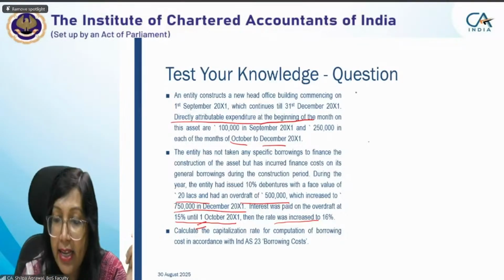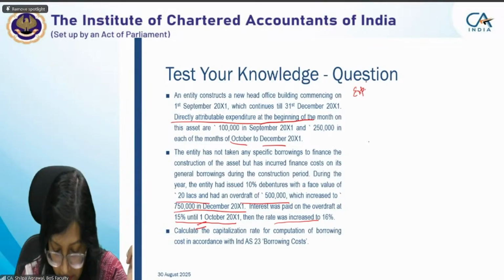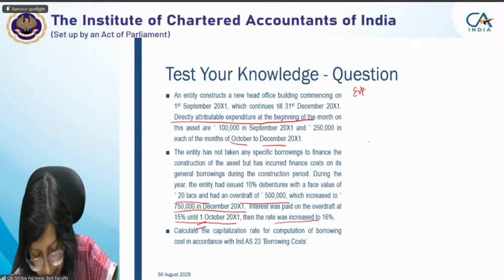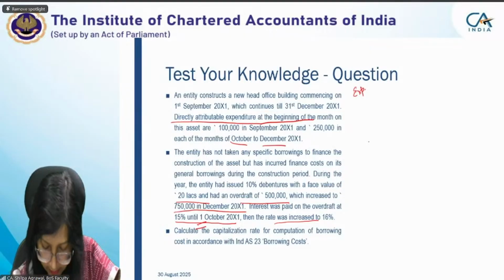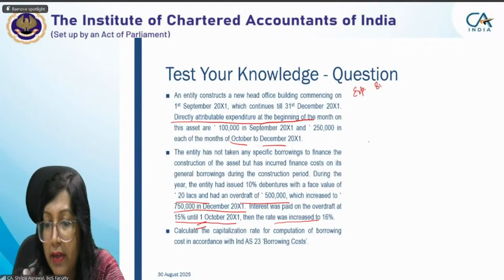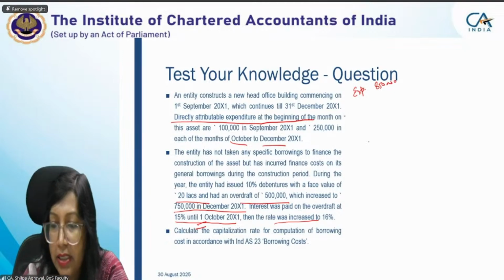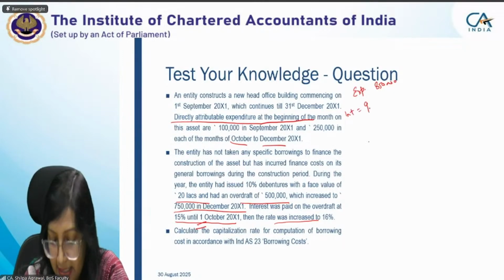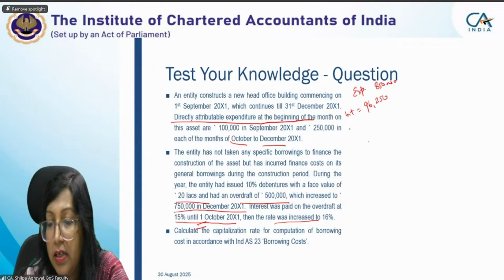So we have an expenditure which we calculated was 8,50,000. Is it there? What was the figure which we calculated, 8,50,000, na? Total figure. I'm just mentioning it so that we don't need it. We got the interest expense for the 4 months, which was 96,250. Now we need the weighted loan amount also.